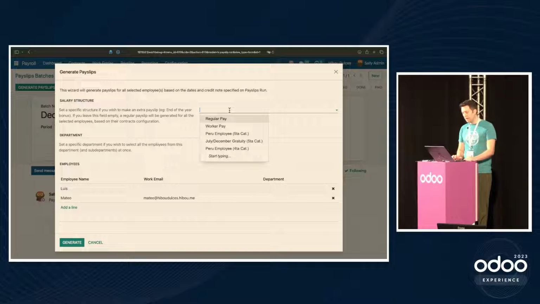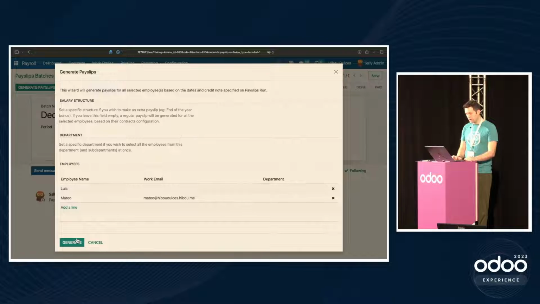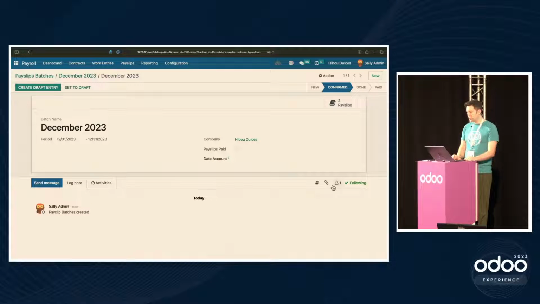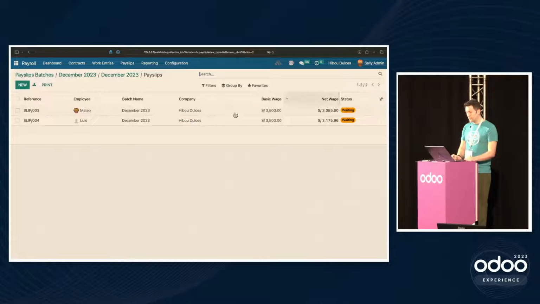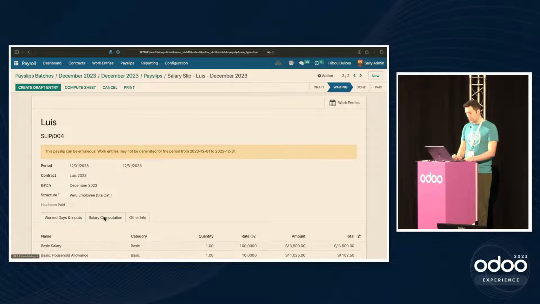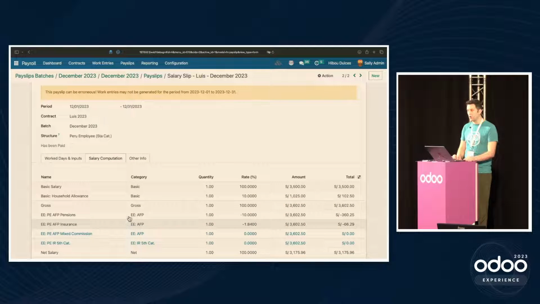This is an override to allow us to pick a different salary structure that we would run for them, which will be important for this bonus, but we'll get to that a little bit later. When we hit generate, we will see that we have a smart button for 2 payslips, and those payslips will be for our current employees, and they will be essentially already ready to go, meaning that the salary computation will have already occurred. So generally, you would complete the batch rather than an individual payslip.